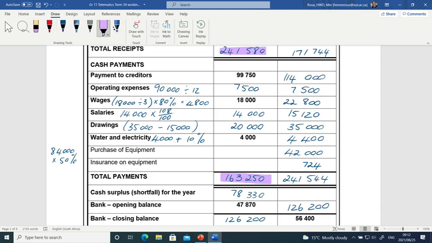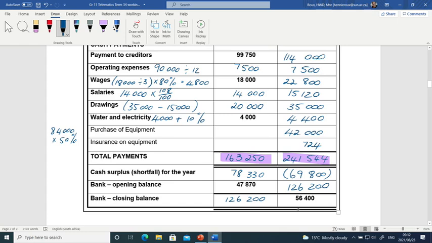Then we do the same thing for July. Receipts minus payments. And now we see that that will be a deficit. We plan to receive 171,000, but we're going to pay 240, so we're going to have a shortfall of 6,980. And if you do the calculation, shortfall, but we're going to start with a positive 126,200, so then we will end with 56,400 in our bank account. Not yet received, but that is what we plan, what we estimate will be in our bank balance.